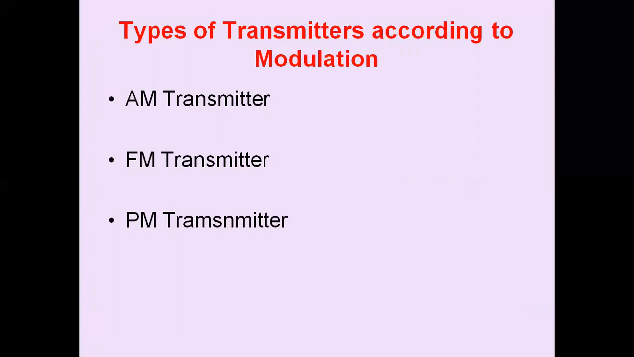Then we have the PM transmitter, the phase modulation transmitter. In this type of transmitter, pulse modulation, such as pulse amplitude modulation, pulse width modulation, and pulse position modulation, can be used.